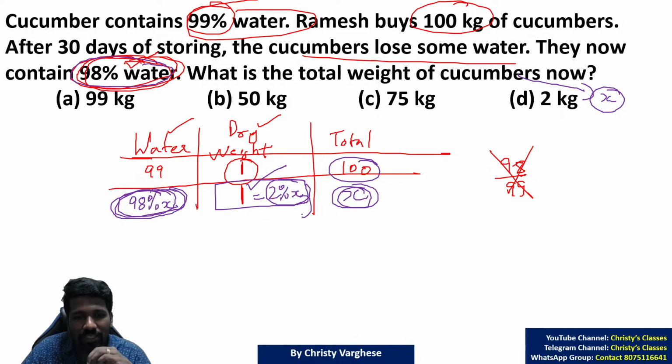In percentage class I already told you, 2% is 1 means 100% is 50 times of that. So 100% will be 50 kg. So 100% of X is 50 kg. That is, X is equal to 50 kg is the answer.